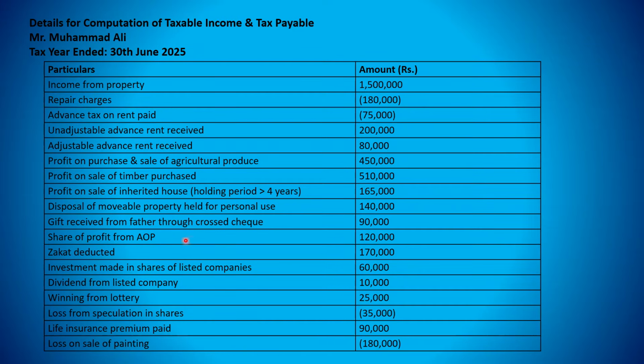Share of profit from AOP. This would be used for tax rate purposes only. We can see it in the solution. Zakat deducted. Investment made in shares of listed companies, some investment in public limited companies. Dividend from listed company. Winning from lottery. A loss from speculation in shares. Life insurance premium paid, and loss on sale of painting 180,000.